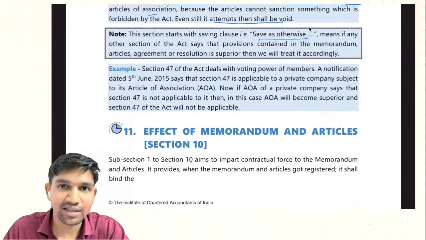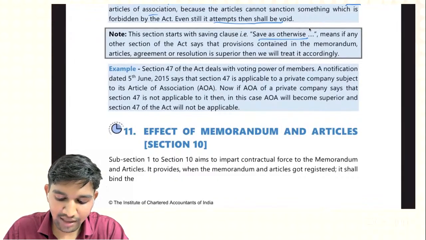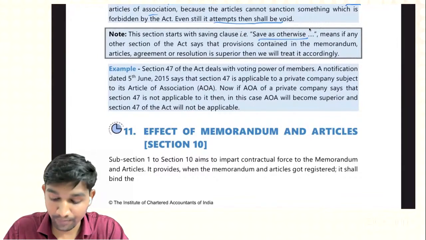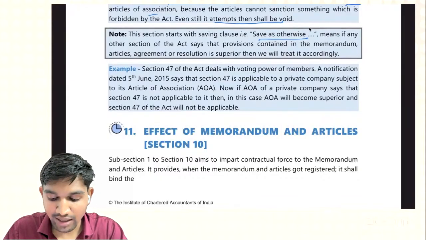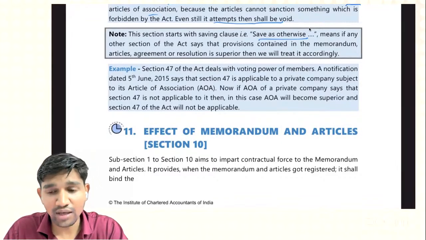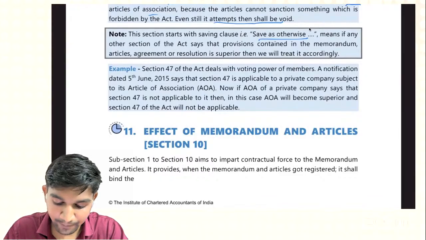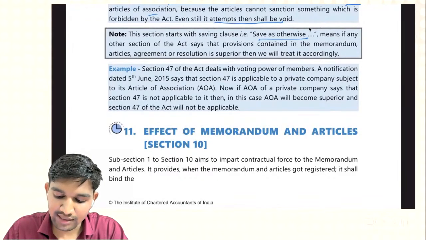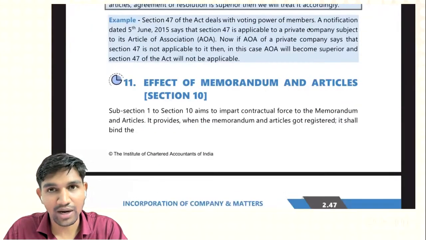Now, for example, Section 47 of the Act deals with the voting rights of members or shareholders. A notification dated 5th June 2015 says that Section 47 is applicable to a private company subject to its articles of association. Now, if the AoA of a private company says that Section 47 is not applicable to it, then in this case the AoA will become superior and Section 47 of the Act will not be applicable.